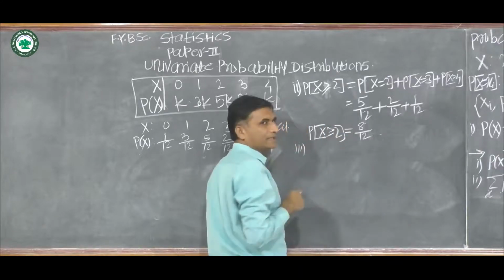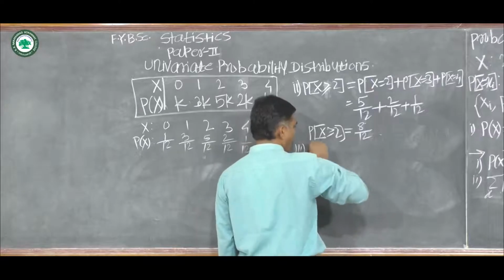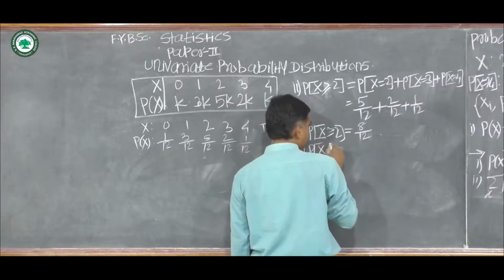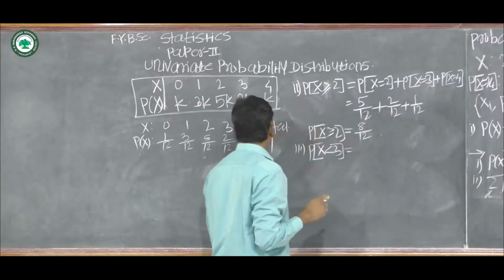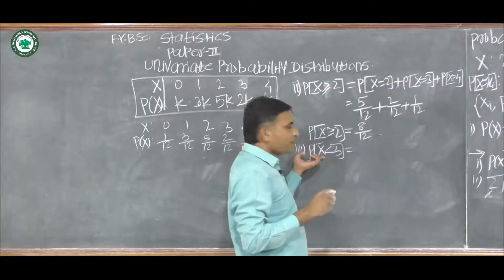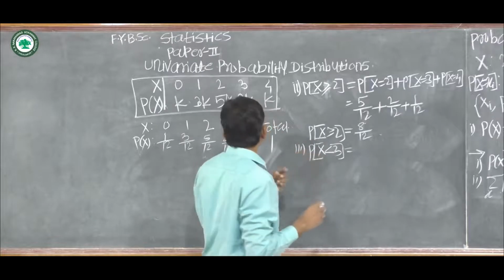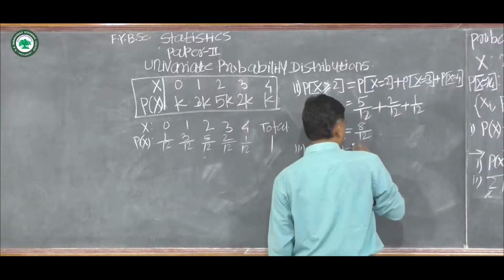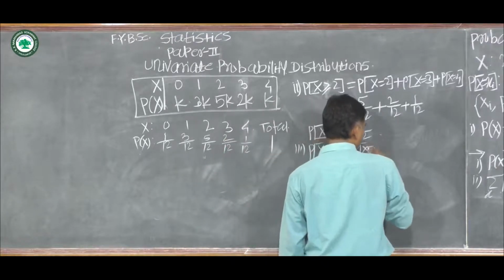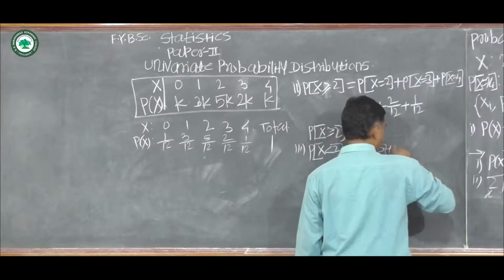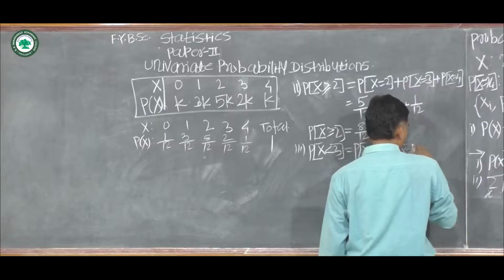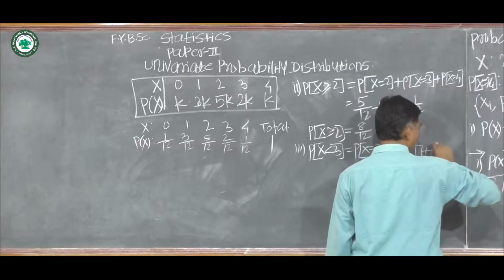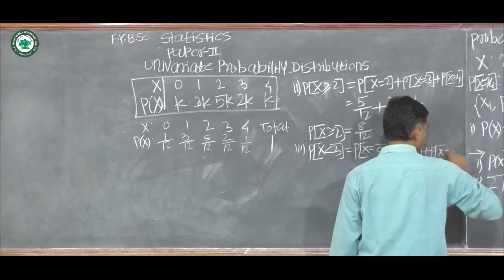And third is probability of x less than 3, which is equal to, this random variable takes values less than 3, that is probability of x equal to 0 plus probability of x equal to 1 plus probability of x equal to 2.